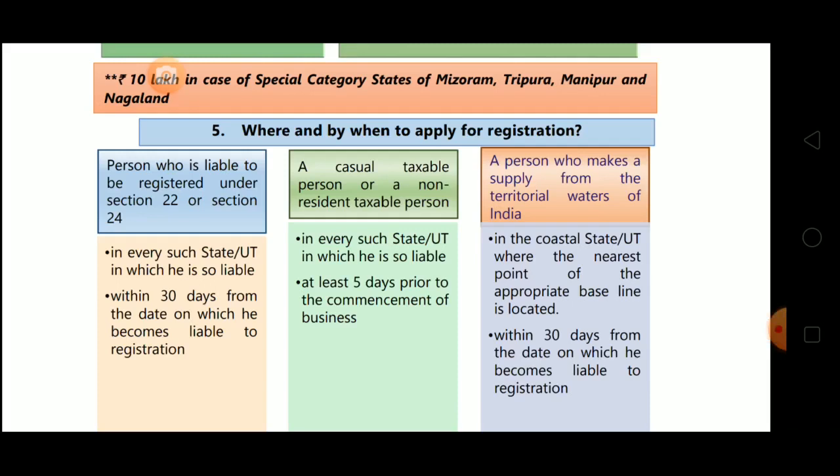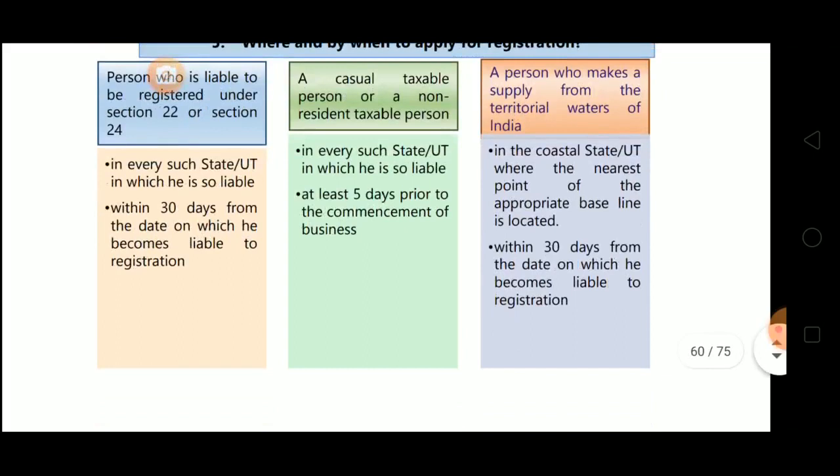Means if the threshold limit exceeds, then that person is required to take the registration. That is covered in section 22, and 24 is compulsory registration. So the persons who are supposed to take the registration as per section 22 or 24, they'll take the registration in every such state or UT in which he is so liable, within 30 days from the date on which he becomes liable to registration.